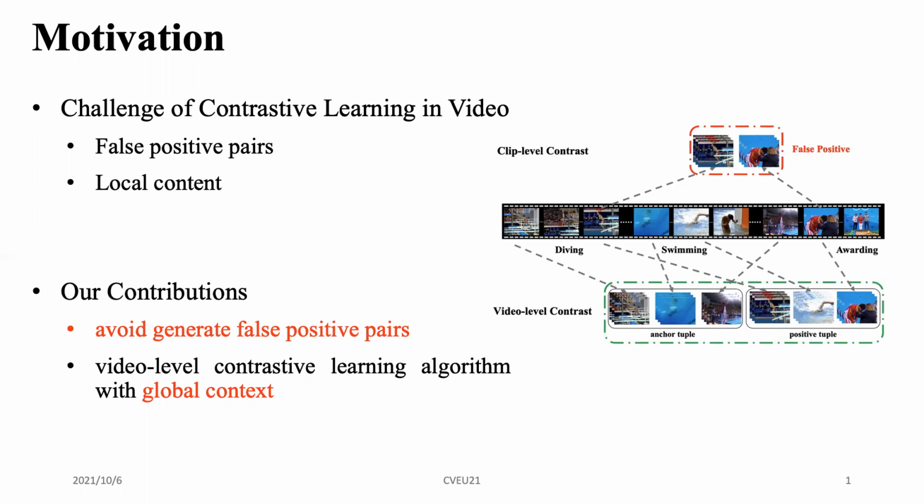Besides, each clip only focuses on partial content of a long-range video, so it just includes the local content of the video. In this paper, we try to solve these two challenges. We propose a new sampling strategy to avoid generating false positive pairs, then propose a contrastive learning algorithm to learn the global context from samples.